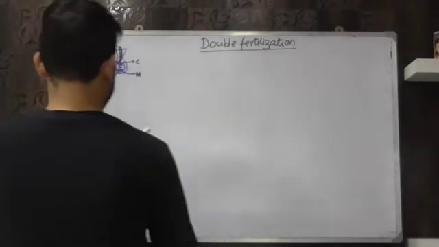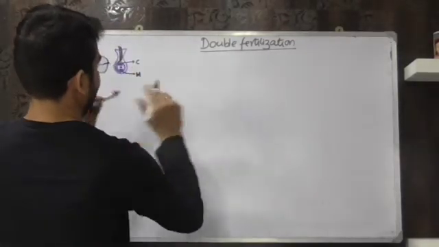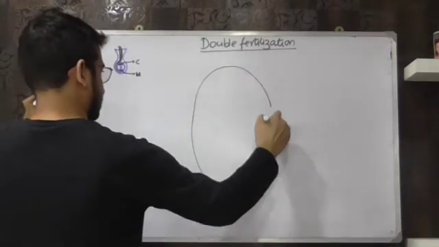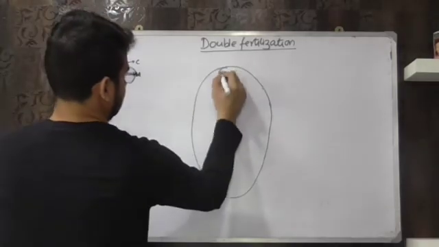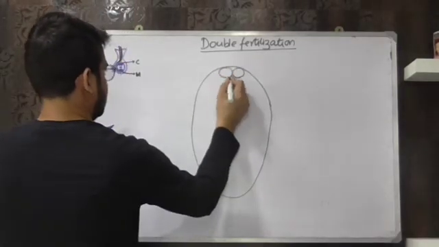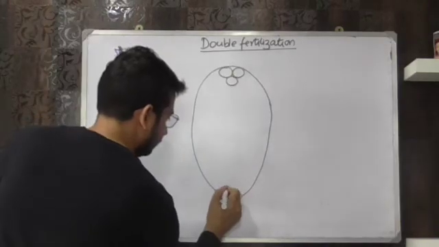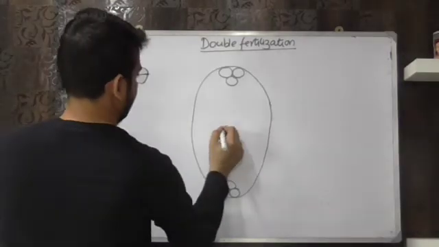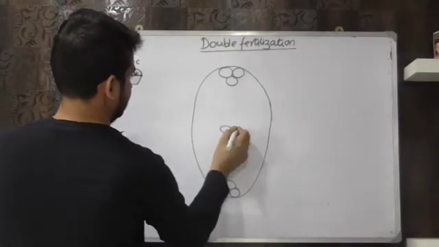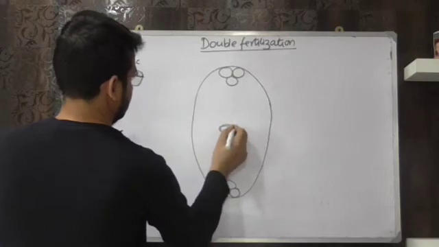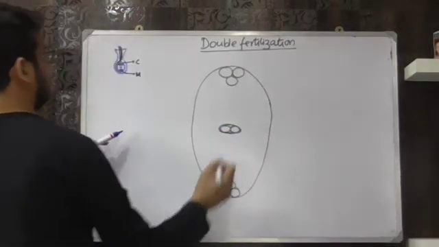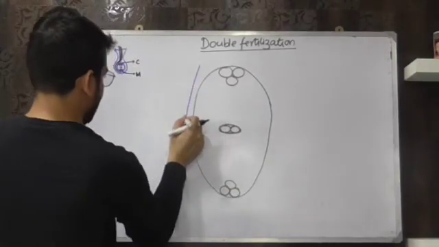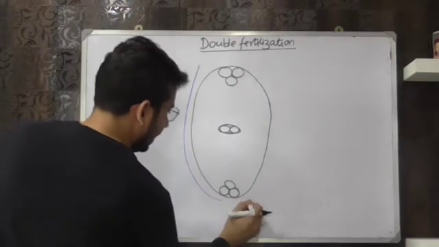So let's draw it. So this is the pollen tube, suppose, and this is the micropylar end.